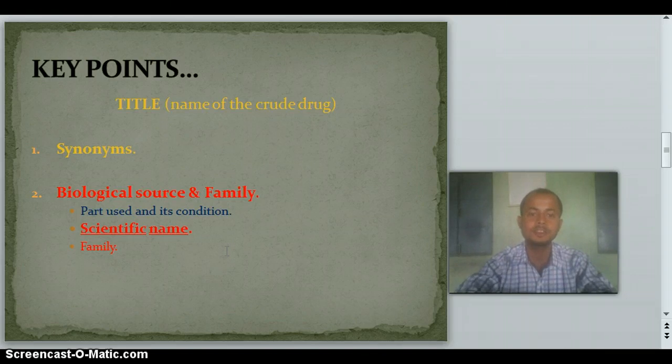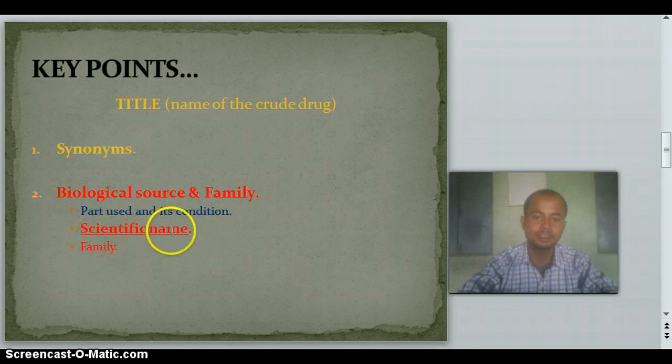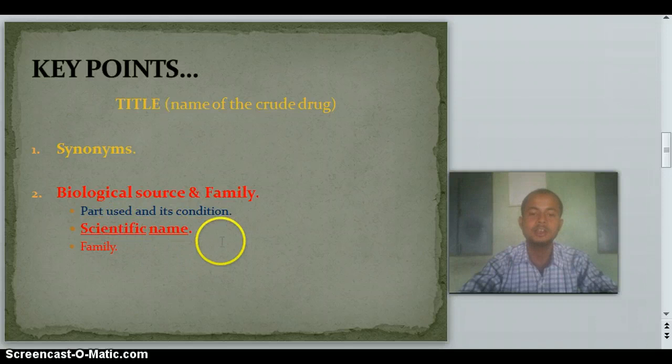After that, you have to mention the scientific name. While you write the scientific name of the crude drug, remember one thing: as I have written here, the scientific name has 2 words written separately, similarly you have to write the scientific name. Firstly you have to start with the capital letter, then go for the small letters, and finally you should underline both the words separately. Then you have to write the family of the crude drug. So this is how you have to write the biological source and family of the crude drug.